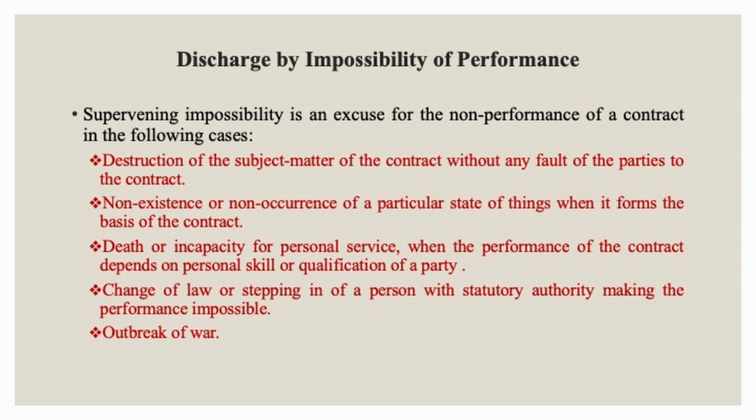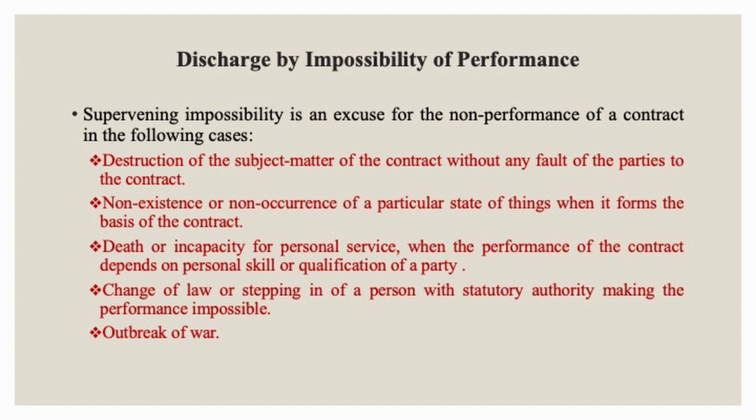When the contract depends on personal skill or qualification of a party, death or incapacity of that party discharges the contract. For example, A agrees to give a dance performance in the auditorium of B on a particular date. A day before the date, she suffers an accident because of which she became incapable of dancing for a few months. Here, she is discharged of the contract due to incapacity.